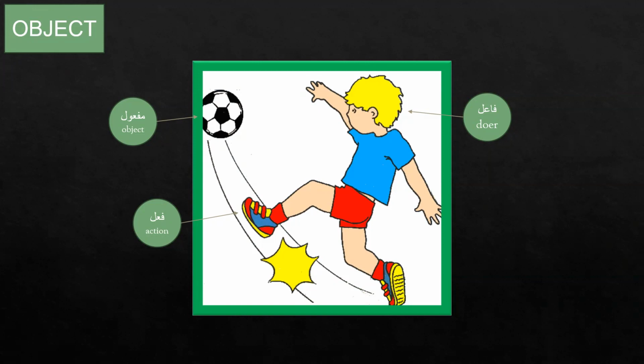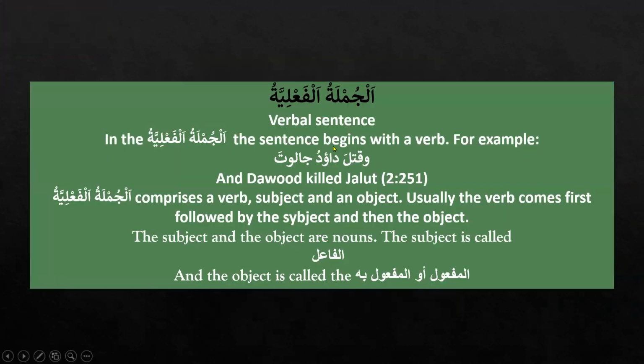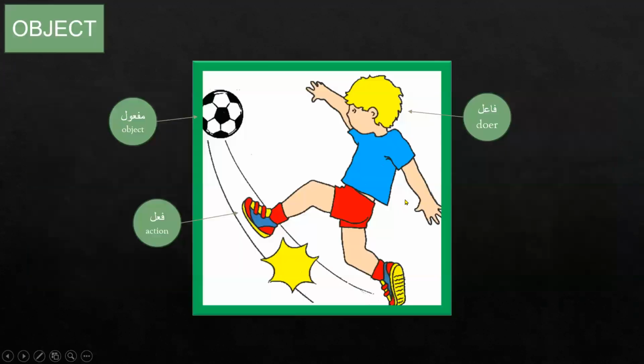In Arabic, we learned that the fail, the action word, comes first, but when translating, the subject or the doer comes first. The boy is kicking the ball. Fail, fa'il, maf'ul: action, doer, and the object, the maf'ul.